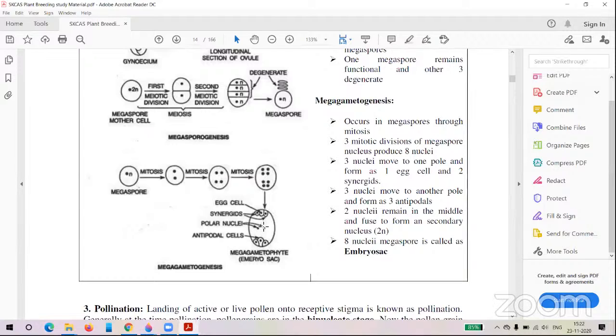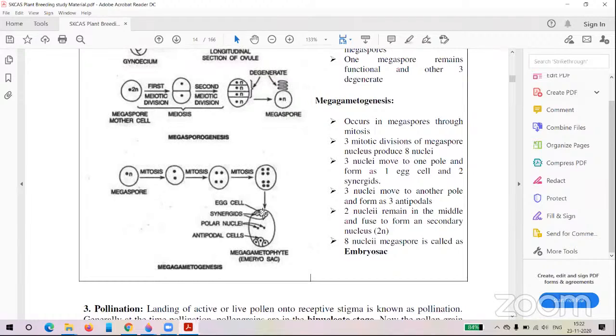It has 8 nuclei and 7 cells. By three mitoses, the embryo sac will form, having 8 nuclei and 7 cells. Among these, the lower 3 cells are called antipodal cells.